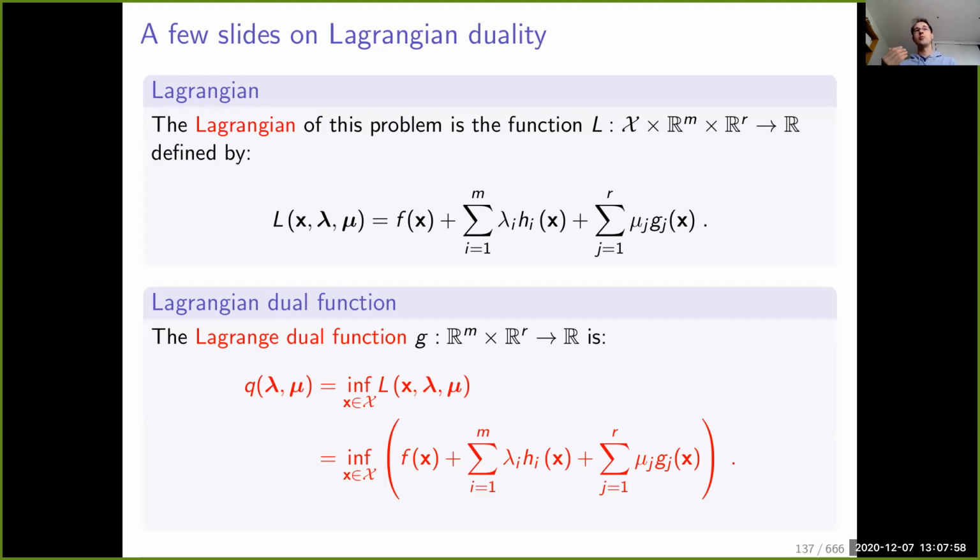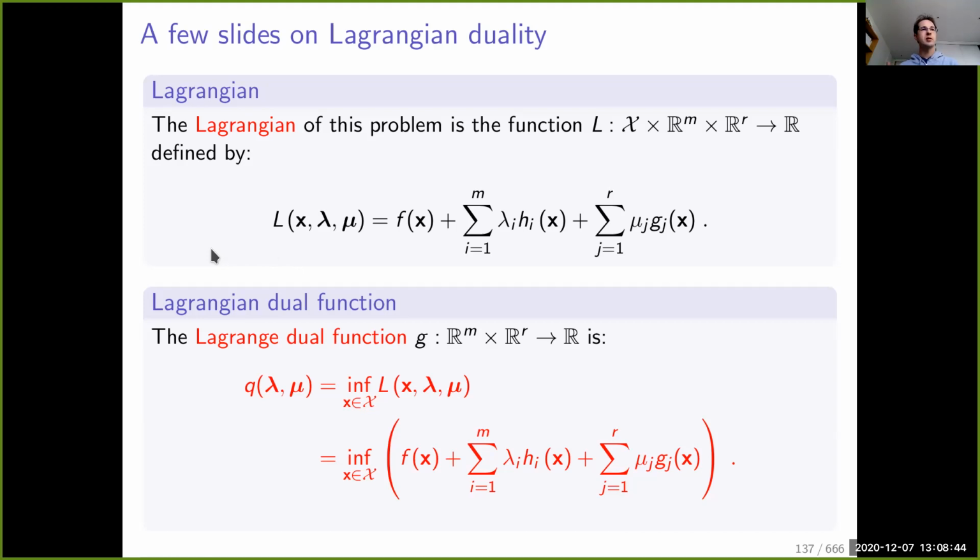For any set of objective function and constraints, we call the Lagrangian of the problem a function of the primal variable x and of other variables that we call the dual variables, lambda and mu, that were corresponding to the variable nu in the introductory slide. So lambda and mu are a set of scalar values, one scalar per constraint, one lambda for each equality constraint, and one parameter mu for each inequality constraint. And the Lagrangian is simply the weighted sum of the constraints plus the primal objective.